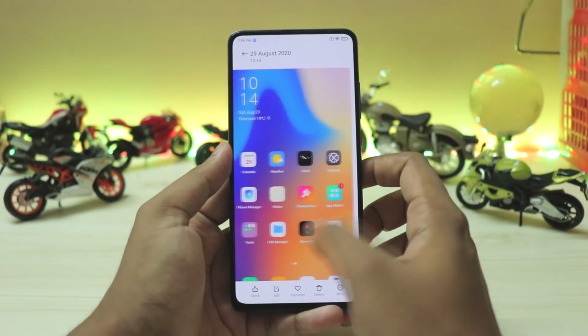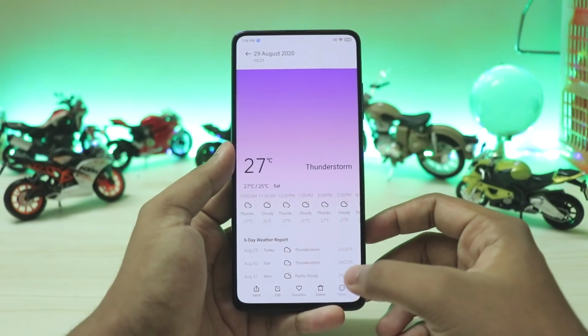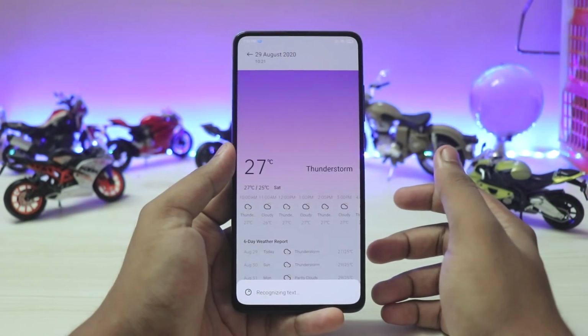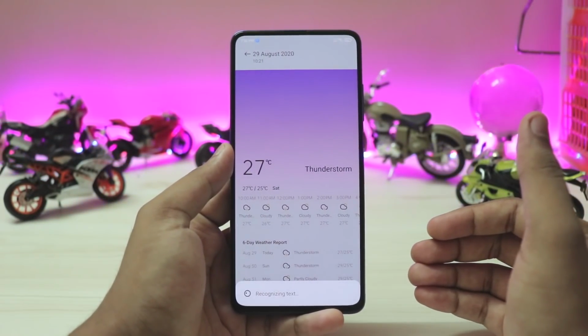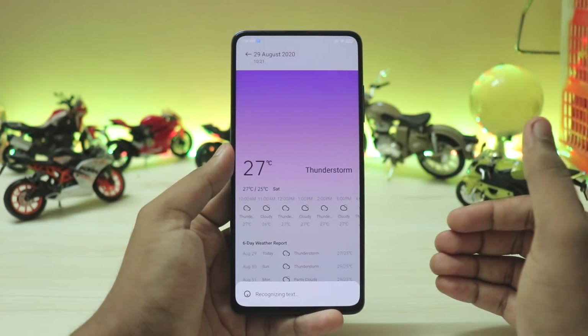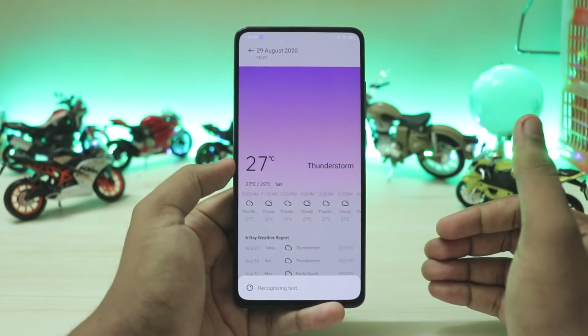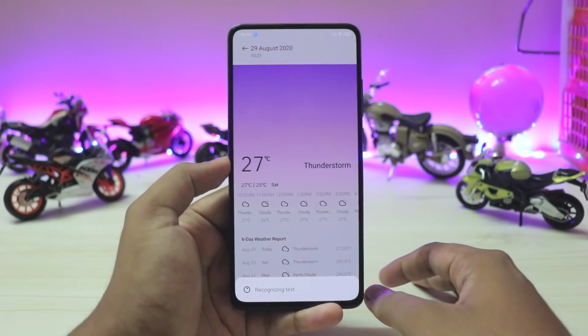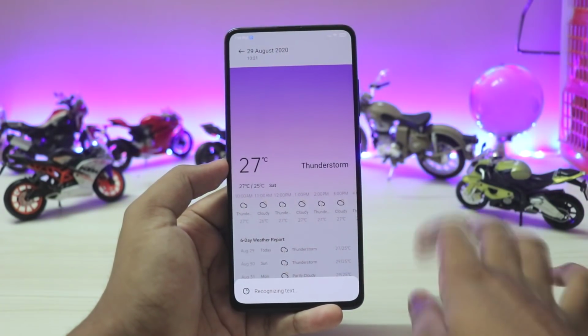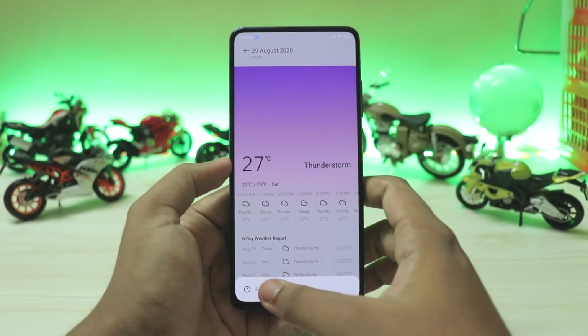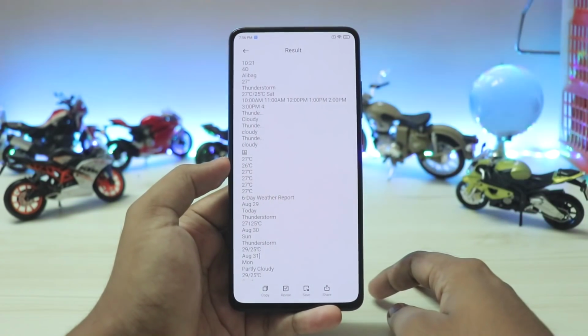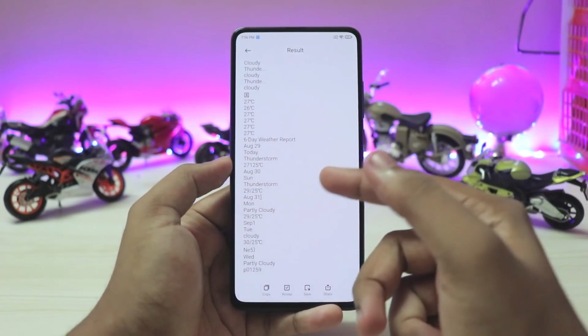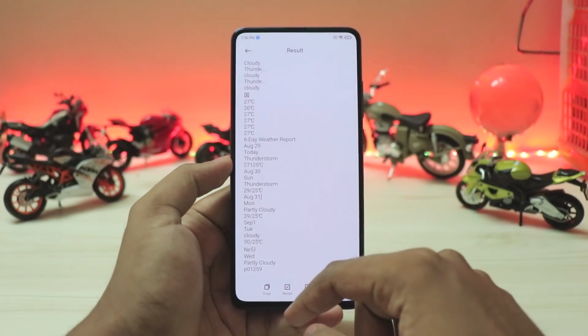But if you have something very dense like a weather app, recognizing the text, even from a flat text, does actually take quite a lot of time. So if you have an image captured with a very low quality camera, just forget it. Yeah, it's not going to happen for the next 15 minutes. Oh yeah, it did give a readout. Sorry for that, but yeah, there you go, completely working fine.